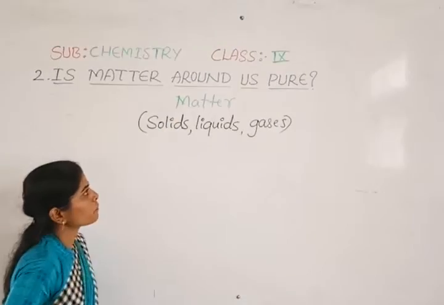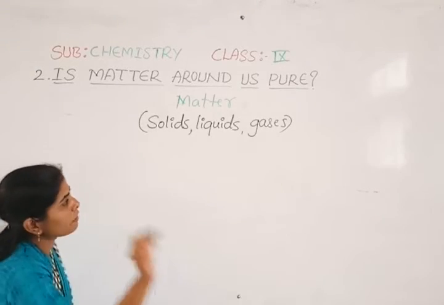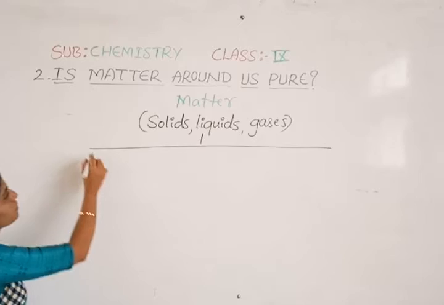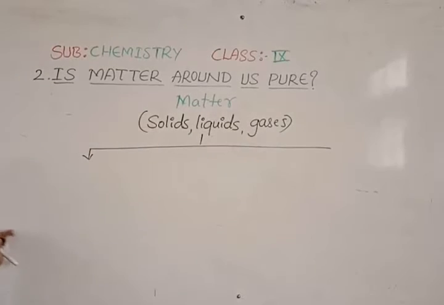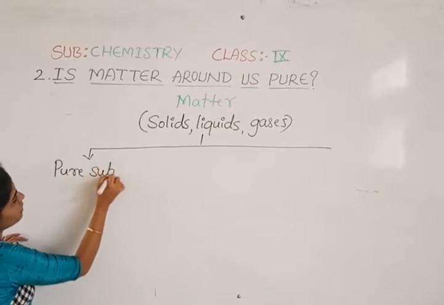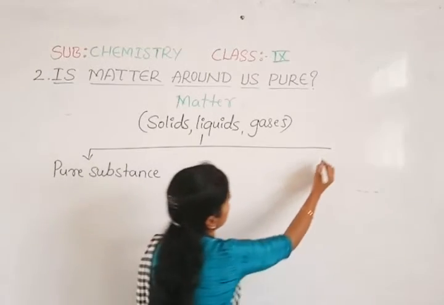So all these three states of matter will be classified into two types. One is pure substances, and another one is impure.